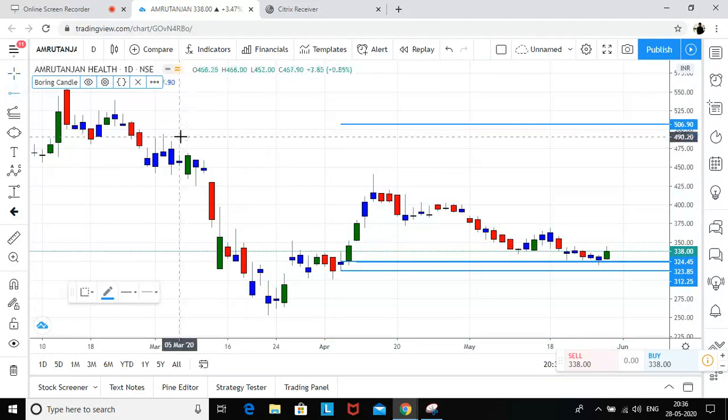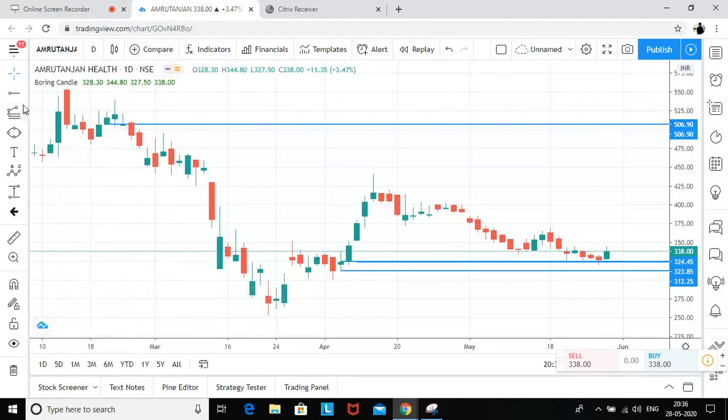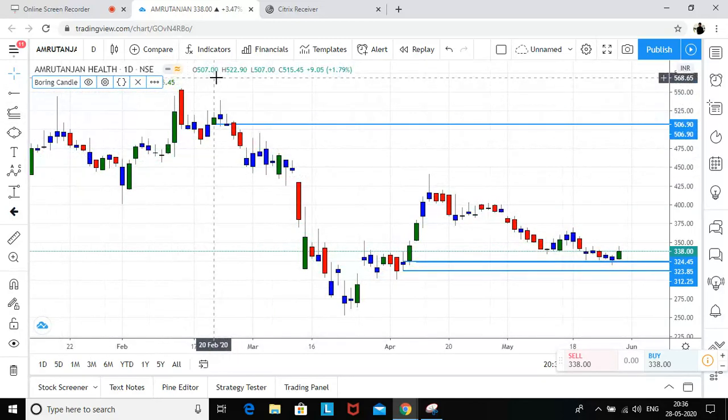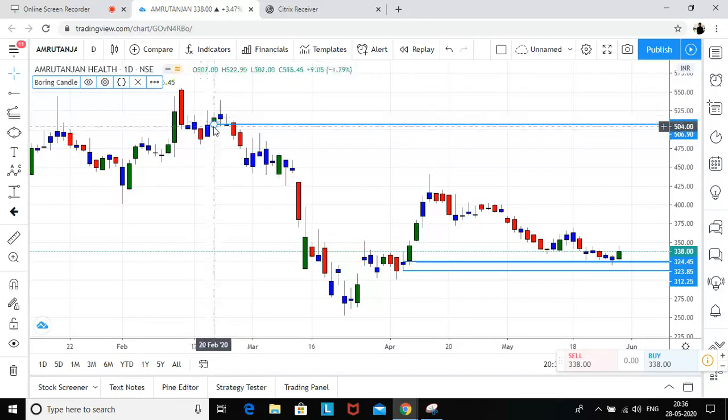Now if you see, if I extend this line, it is coinciding with my supply zone, which is green, blue, red, red, which is rally, rally, base, drop, drop.